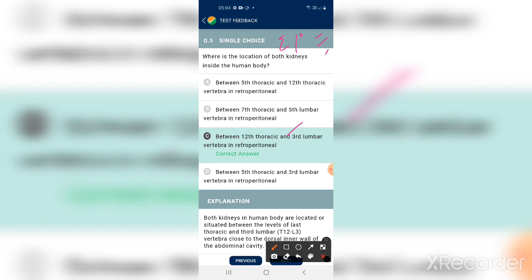Between the last thoracic vertebra and up to the third lumbar vertebra, in the retroperitoneal position. Retroperitoneal means behind the peritoneum. Certain organs such as kidneys of vertebrates are covered by parietal peritoneum only on the ventral side. Such a peritoneum is called retroperitoneum, and such organs are called retroperitoneal organs. Examples: ureter, kidney, and other retroperitoneal organs.